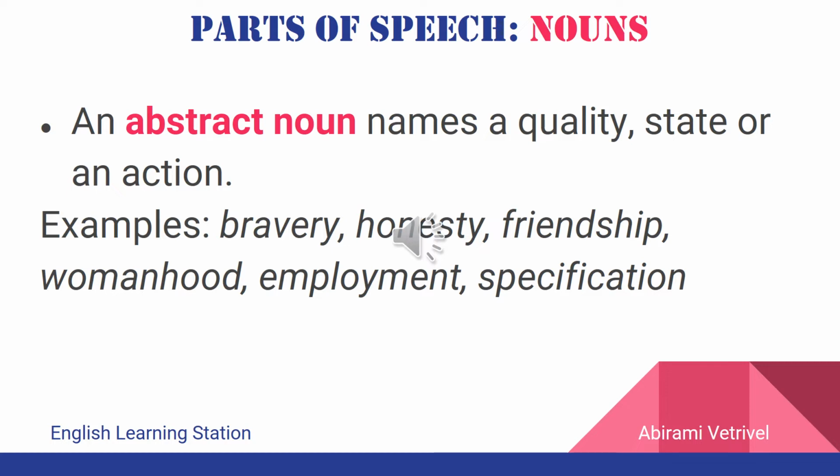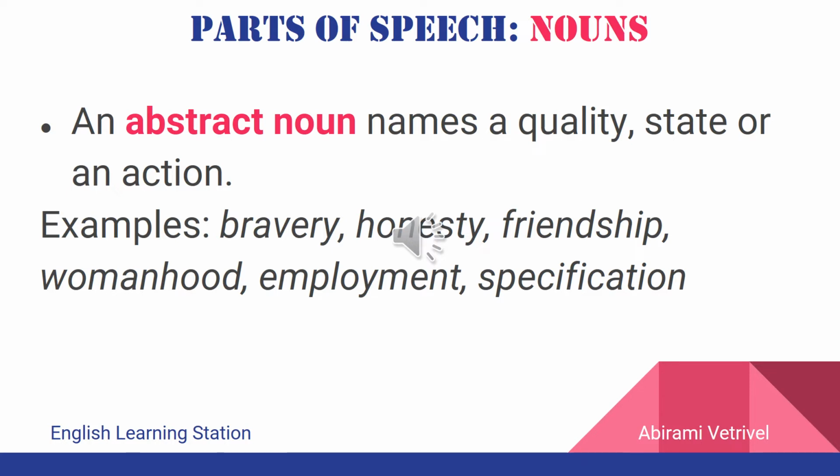For example, Major Unnikrishnan is a brave soldier. So here the word brave is an adjective and soldier is a noun. We understand that the quality bravery is manifested in Major Unnikrishnan. So his quality is bravery. He is a brave soldier. Major Unnikrishnan is known for his quality bravery. So the name of his quality here is bravery. So also honesty is the name of a quality.